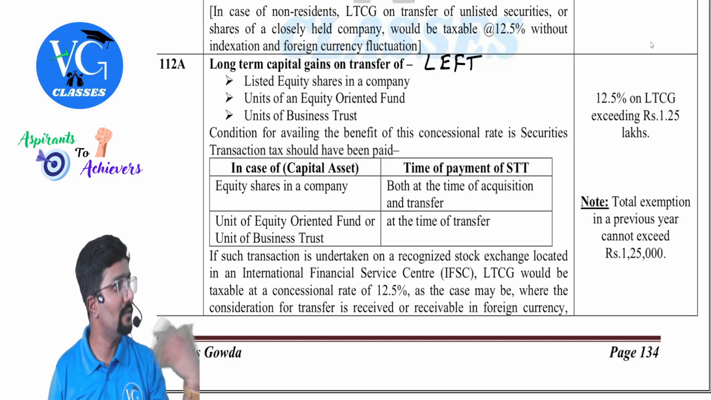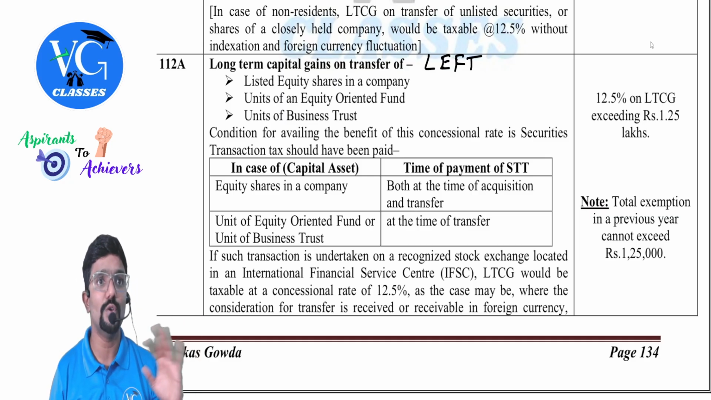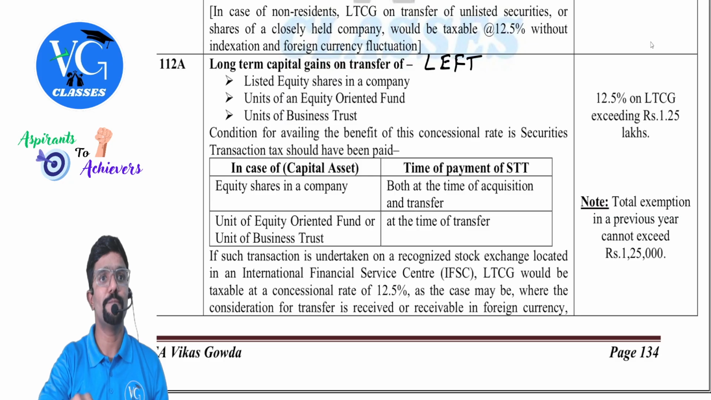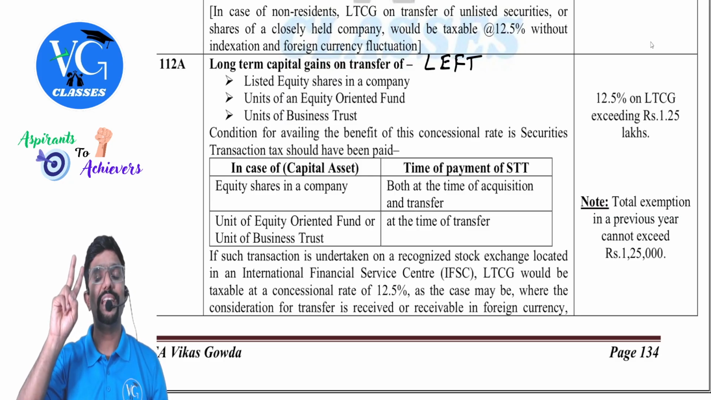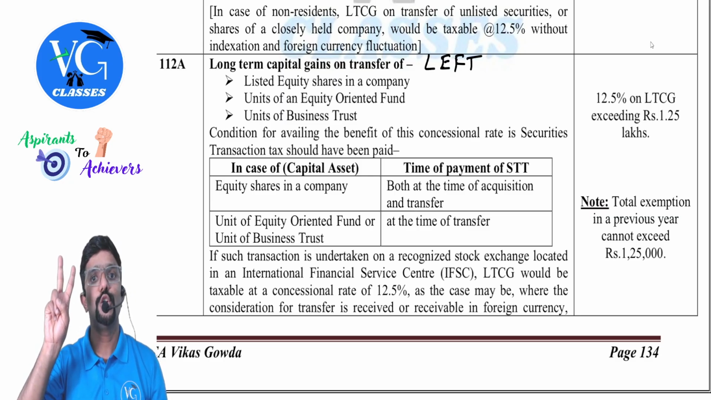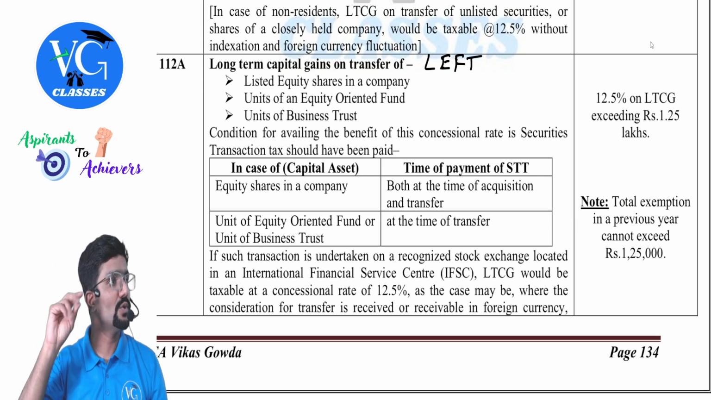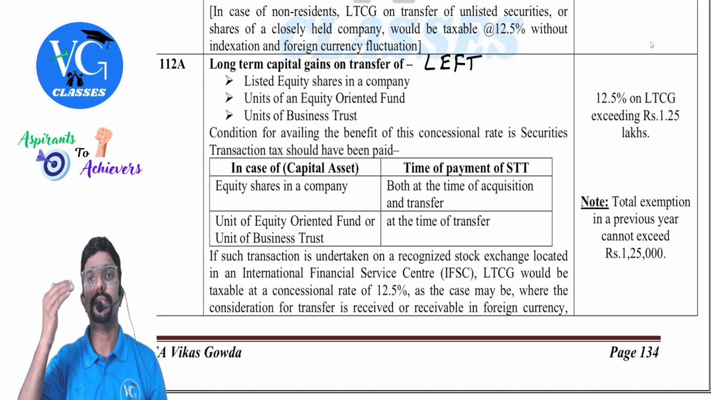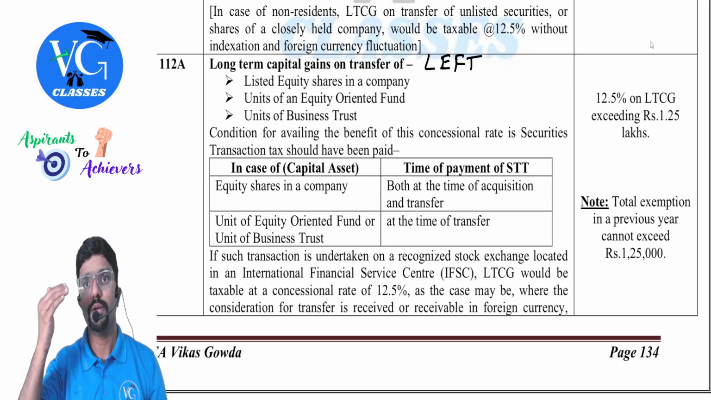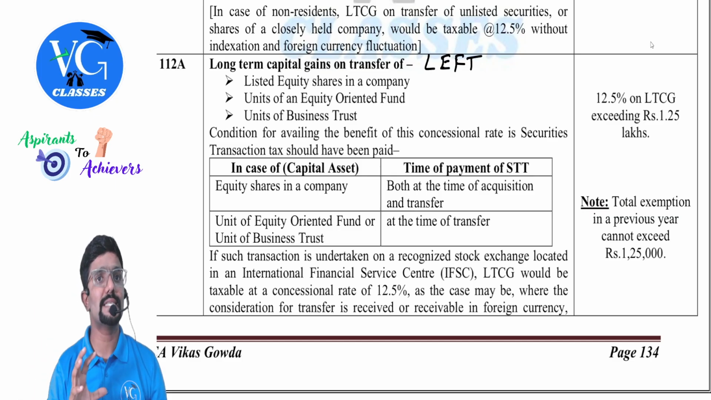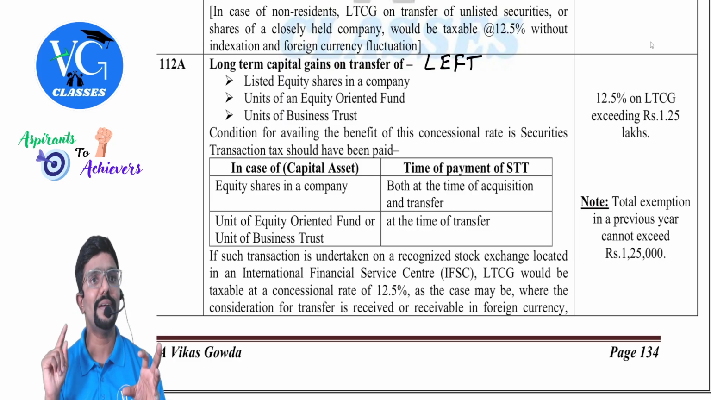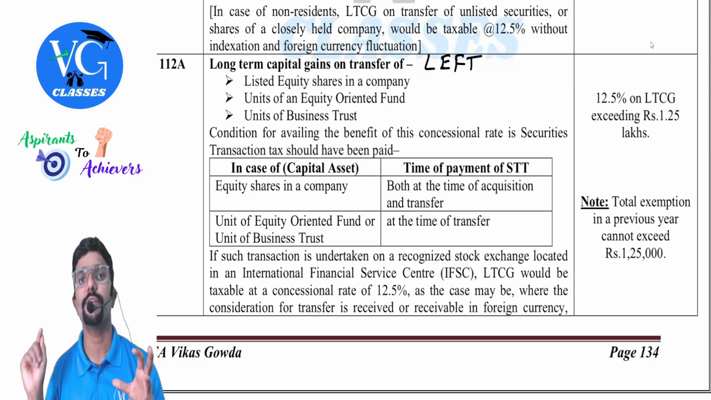Sir, every time I sell, will I get 1,25,000 every time? No, no. In a year, the total exemption is 1,25,000. For example, I have a long-term capital gain on the transfer of listed equity shares of 2 lakh. What should I do with this 2 lakh? Include the entire 2 lakh under the head capital gains while computing income. But while calculating tax on the 2 lakh, reduce 1,25,000, and on the remaining 75,000 I need to apply 12.5%.